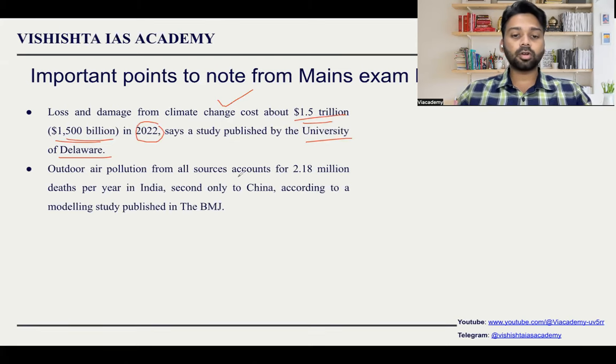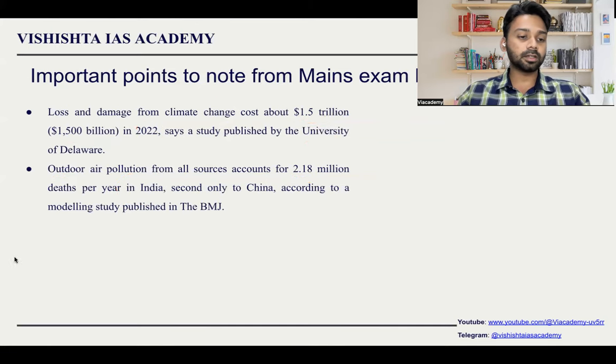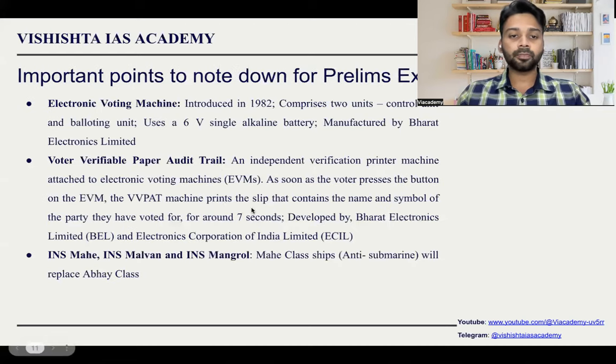Outdoor air pollution from all sources accounts for 2.18 million deaths in India itself. So around 21 lakh people die every year because of outside air pollution, especially in cities like Delhi, where it is very clearly visible.